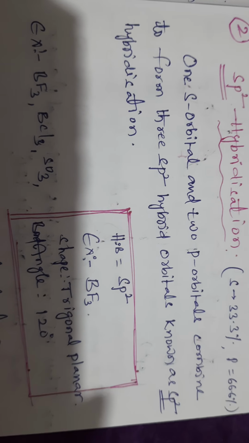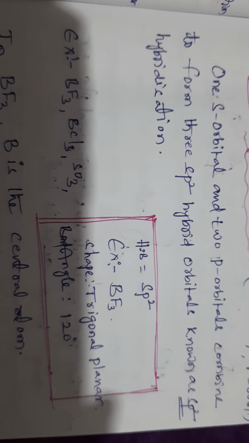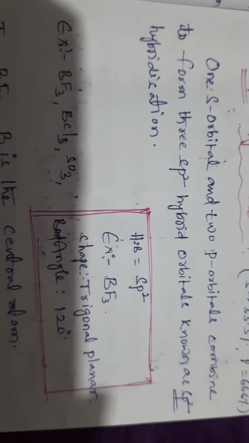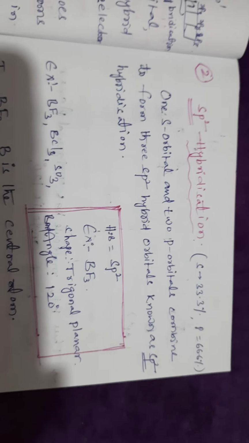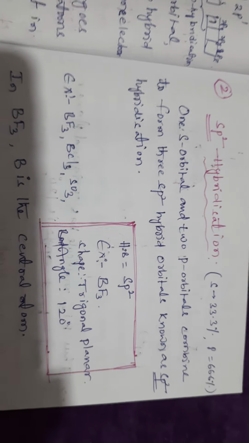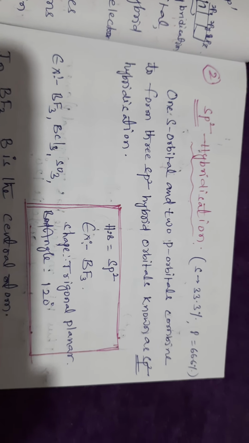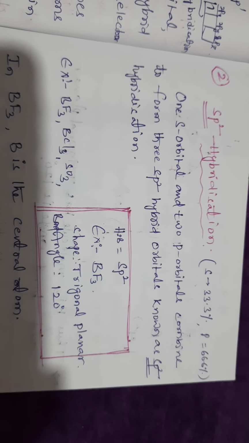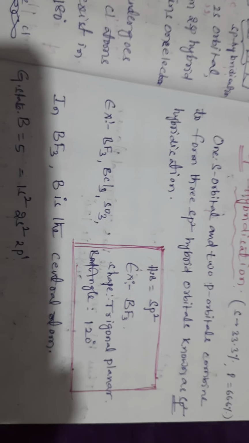Examples of sp2 hybridization are boron trifluoride, boron trichloride and sulfur trioxide. Out of these we will discuss only one. In the sp2 hybridization example, boron trifluoride, the shape is trigonal planar and the bond angle is 120 degrees. This is the most important concept you have to remember in the box.